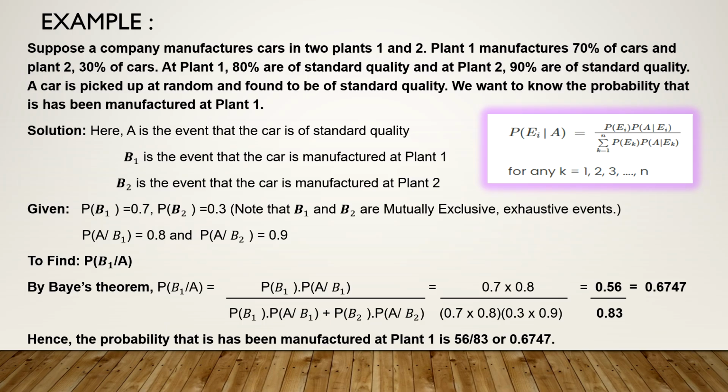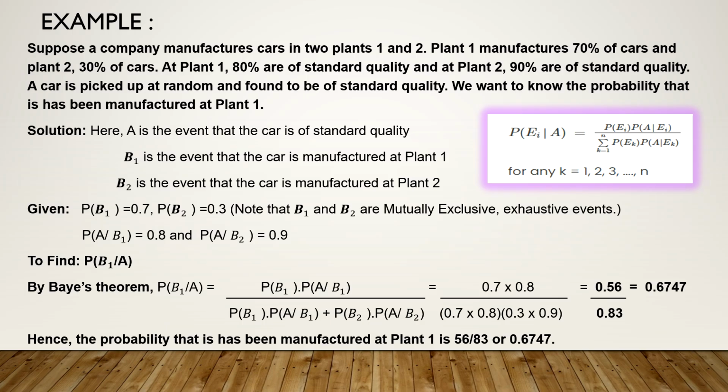What is given to us? The probability that any car is manufactured in the first plant is 0.7, in the second plant is 0.3. B1, B2 are mutually exclusive and exhaustive events. Means the intersection is the null set and the total probability is 1, which means they are exhaustive. What else is given to us? It is also given that if the car is already manufactured at plant 1, then the probability of being of standard quality is 0.8, means P of A given B1 is 0.8. Similarly, P of A given that it was manufactured at the second plant is 0.9.